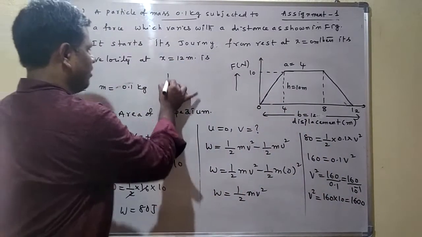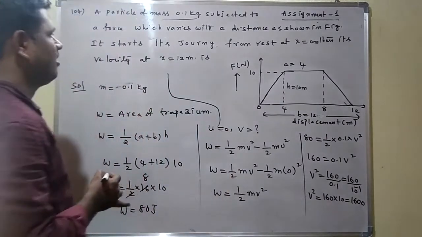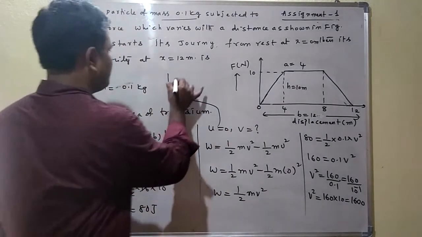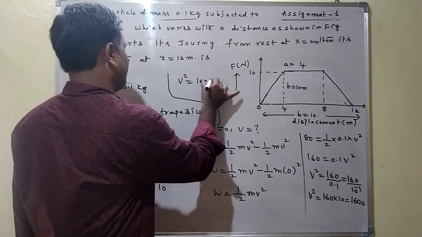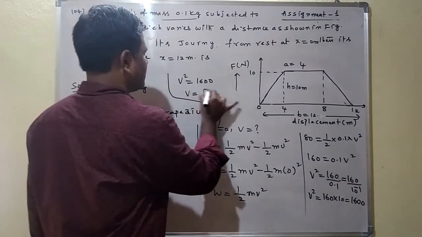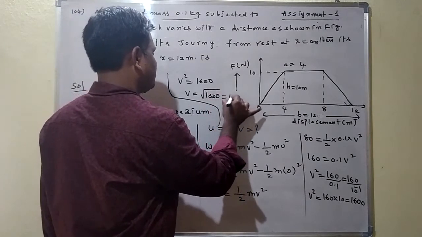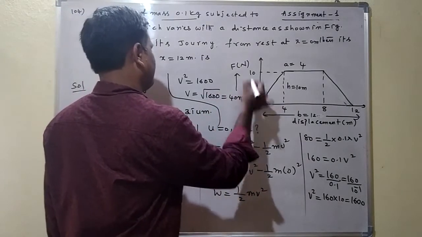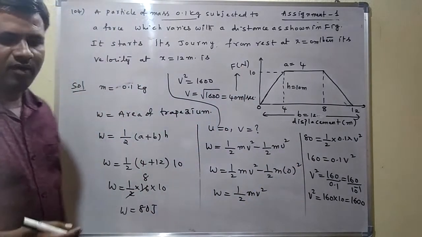Here v square is equal to 1600. From this, v is equal to the under root of 1600. So v is equal to 40 meter per second. Here v is equal to 40 meter per second.